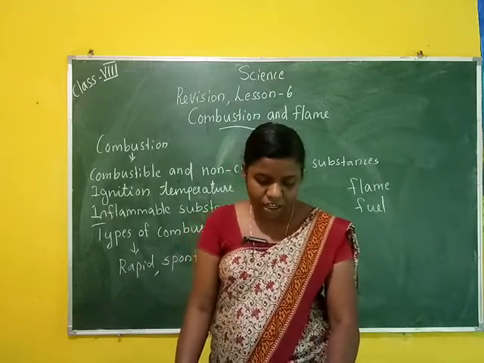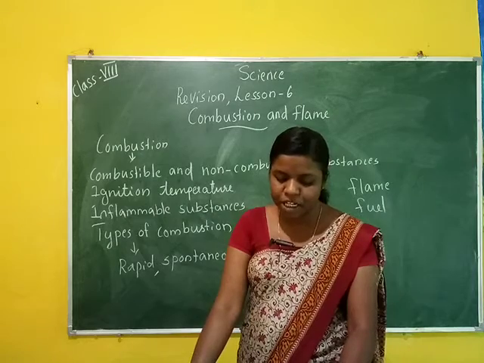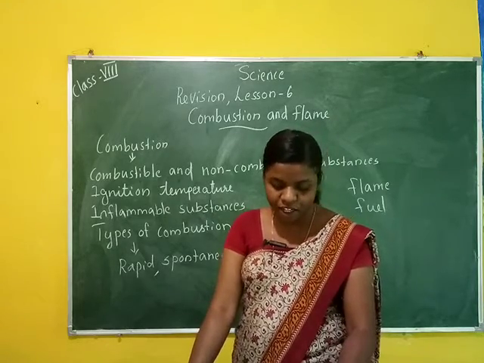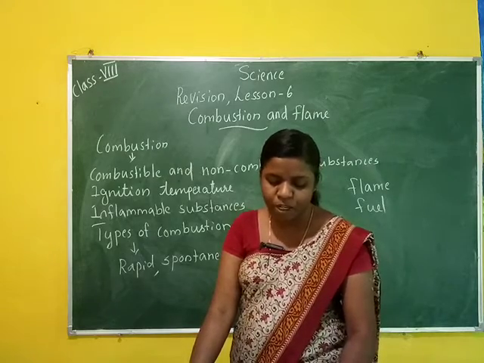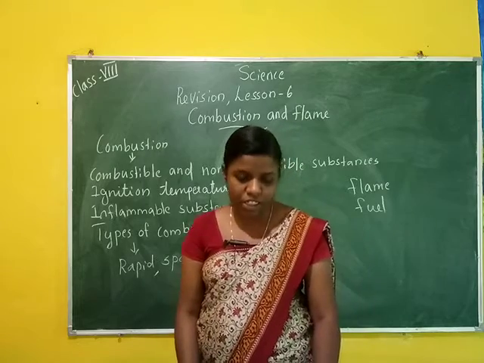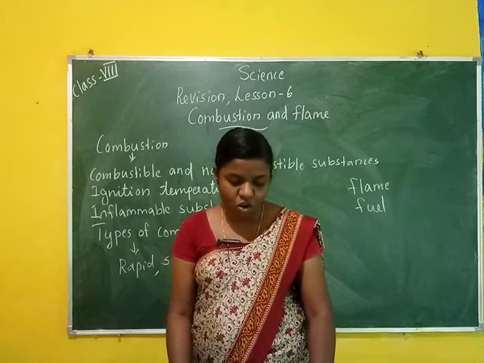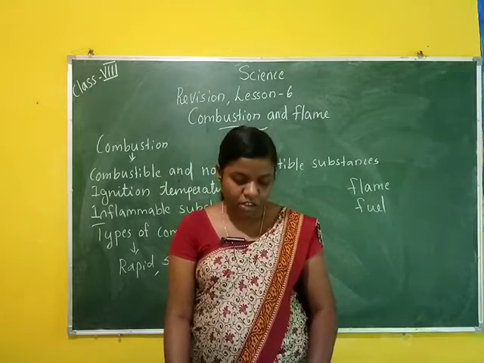Then question number 10. Which sort of flame does a goldsmith use for melting gold and silver and why? A goldsmith uses the outer zone or non-luminous zone of a flame for melting gold and silver because it is the hottest zone of a flame and has the highest temperature.